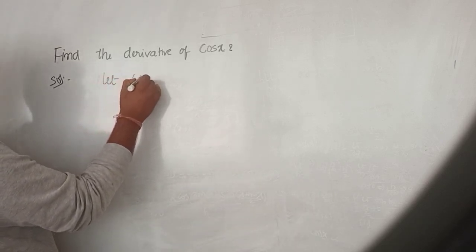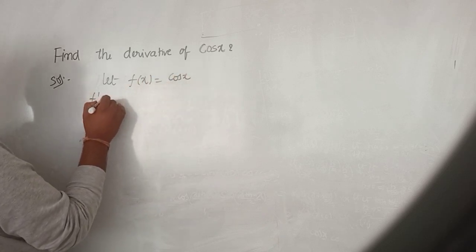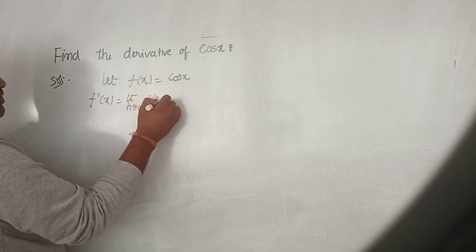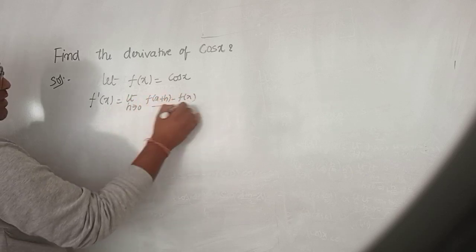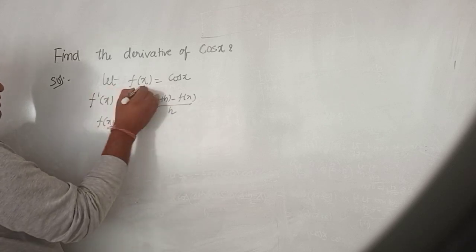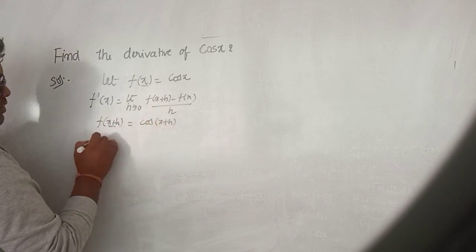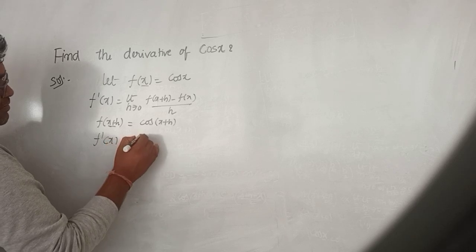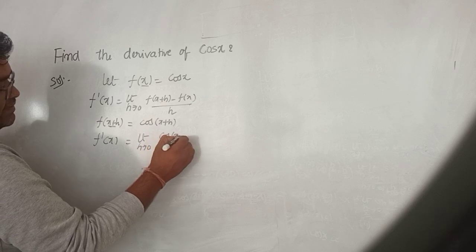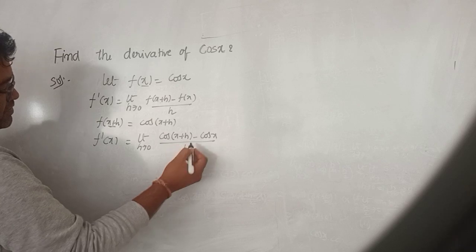Let f of x equal cos x. So the formula for f dash of x is limit h tends to 0 of f of x plus h minus f of x, divided by h. Here in place of x we substitute x plus h, that means cos of x plus h. So f dash of x equals limit h tends to 0 of cos of x plus h minus cos x, divided by h.